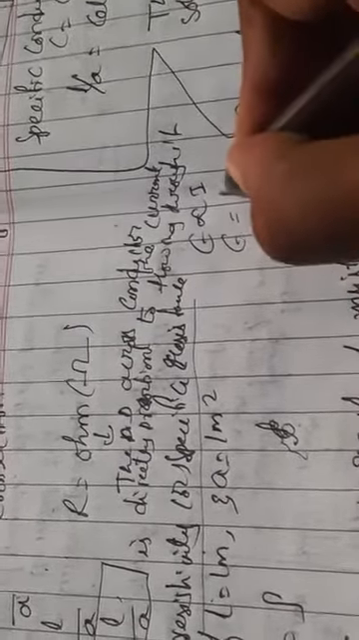According to Ohm's law, what is the definition? The potential difference across a conductor is directly proportional to the current flowing through it. Means E is directly proportional to I. So whenever E is directly proportional to I, E equals R I, where R is nothing but resistance. So this is about Ohm's law.